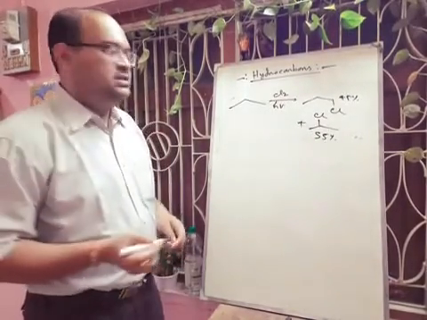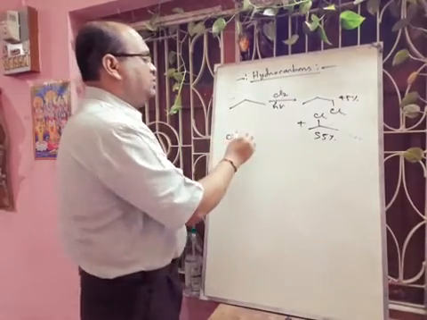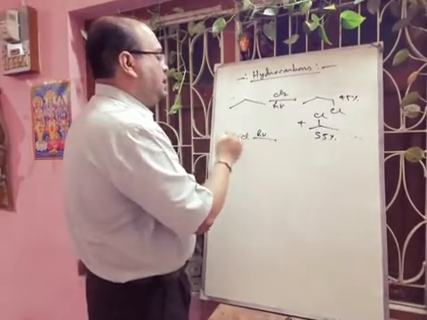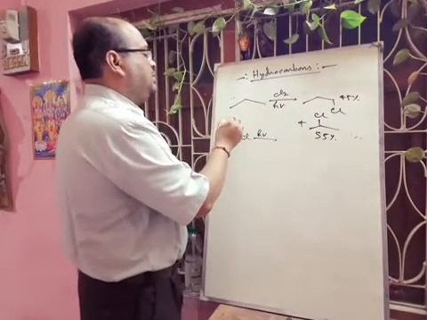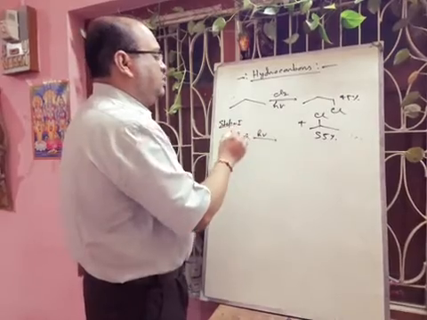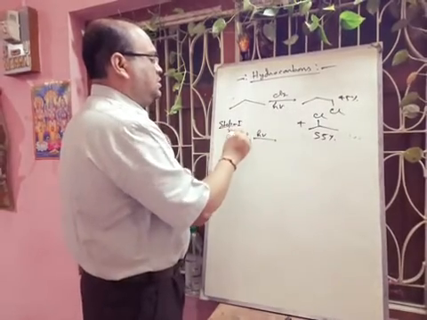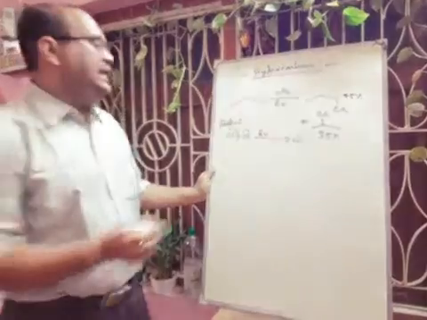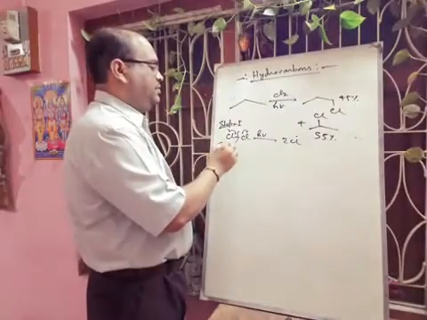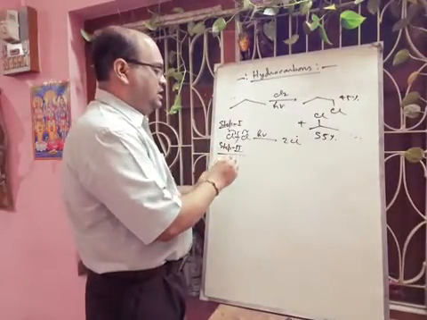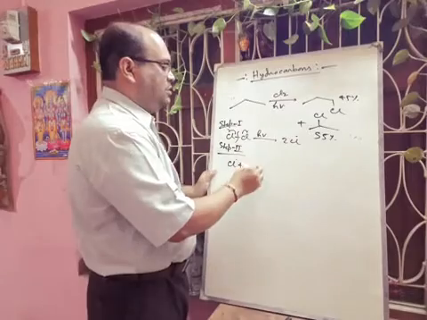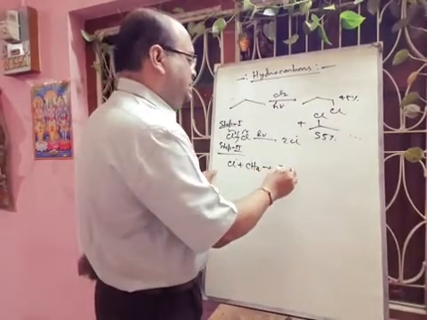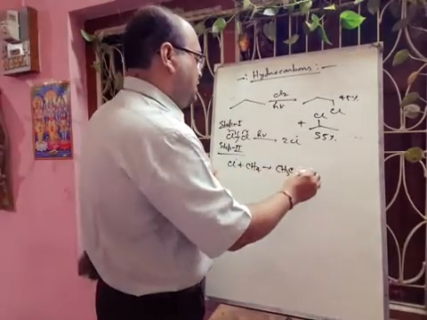Next we will show the mechanism. First, what is happening when we give the chlorine molecule sunlight, diffuse sunlight. In step 1 there will be homolytic cleavage, and there will be formation of free radicals. In the second step, step 2, this free radical will react with this methane molecule.